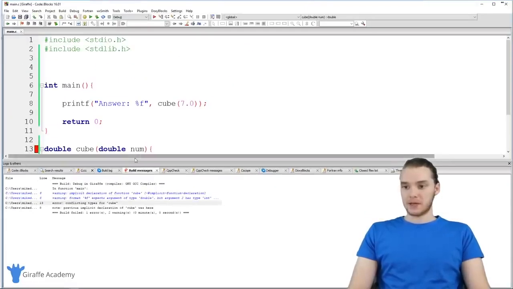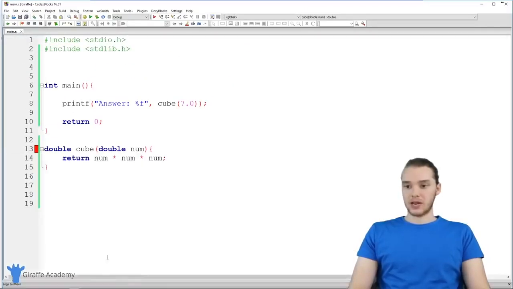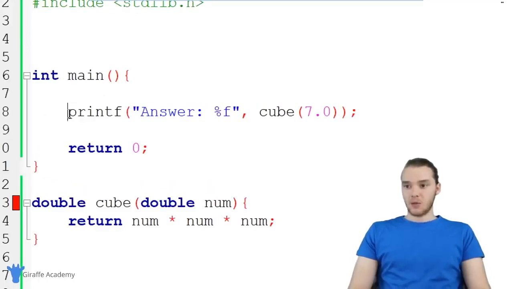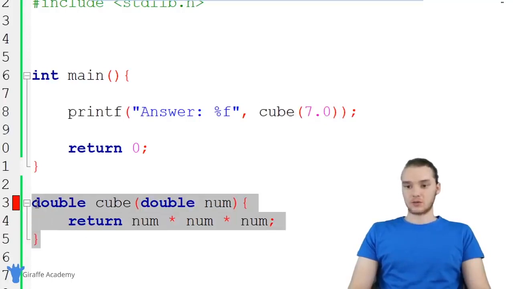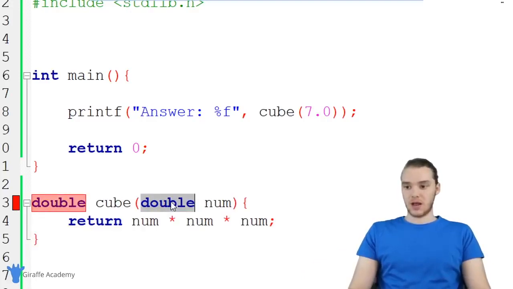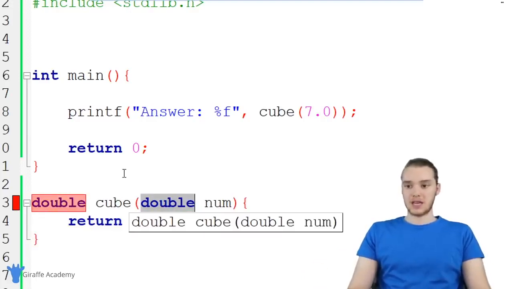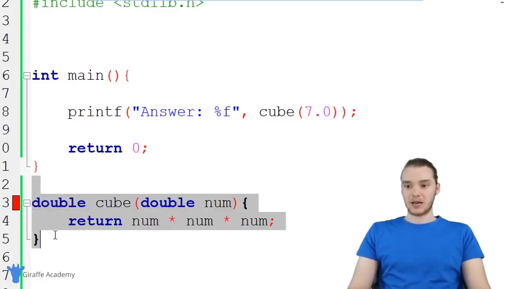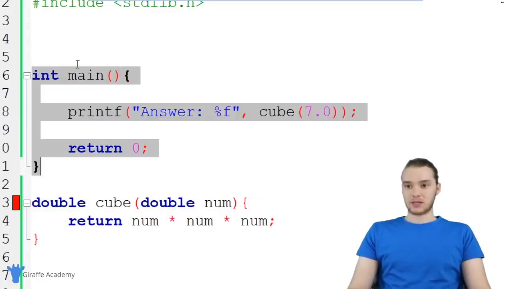Essentially what's happening is when I create this function below the main method, and the main method tries to call it, it doesn't know about this function yet. It doesn't know what this function is, what it's going to return, and what parameters it's going to take, because we created it after we created the main method.